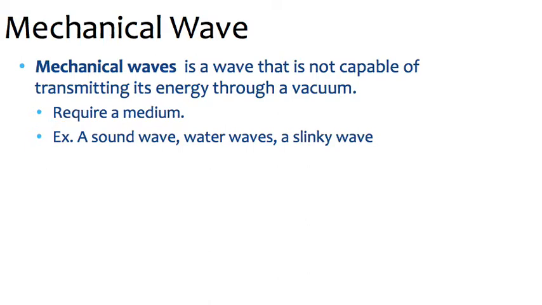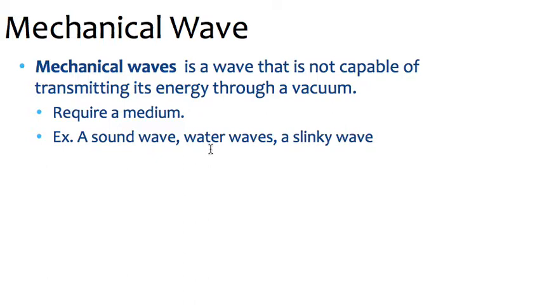Next, in our other way of categorizing waves, we have mechanical waves. A mechanical wave is a wave that cannot travel through a vacuum. So they do require a medium to travel through. For instance, sound waves, water waves, and a wave through a slinky or through a rope are all mechanical waves. Sound waves require a medium. They cannot travel in outer space.